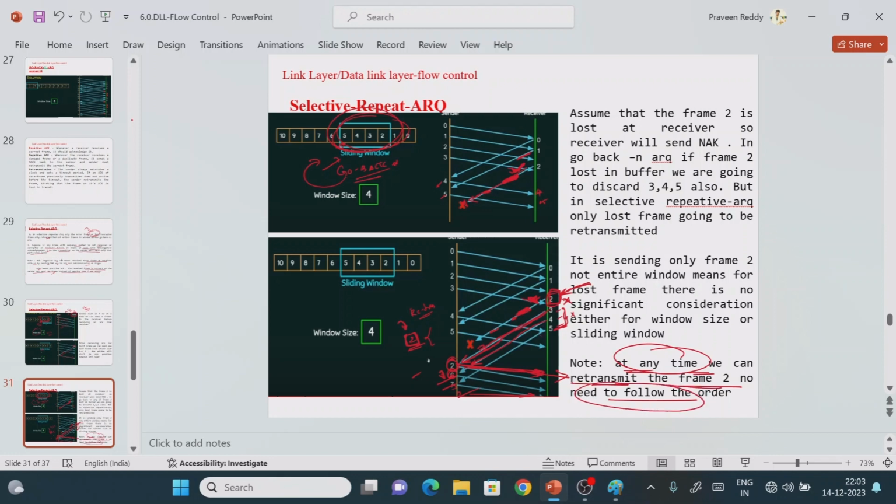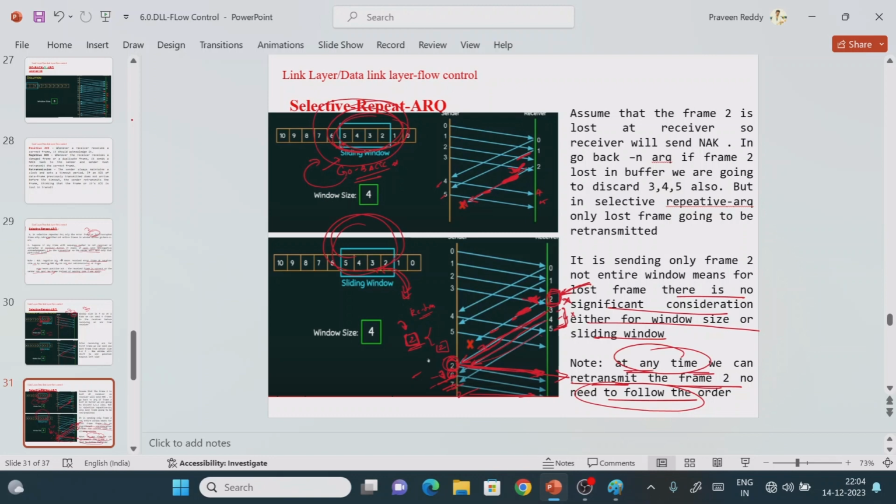It means that it is not the case that only after 2 we need to send 6, and after 2 only we need to send 7. It is not like that. After sending 6 and 7 also you can retransmit frame number 2. The reason is there is no significant consideration either for window size or sliding window, so you don't need to follow the order here, right?